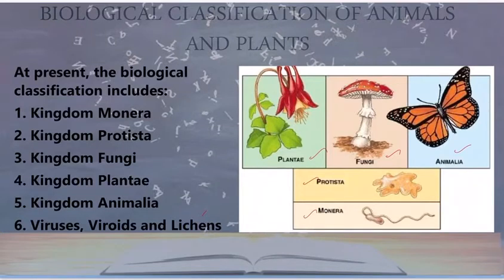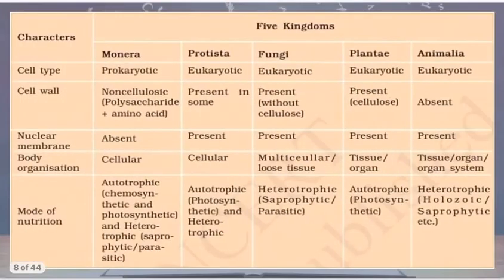Lichens is the combination one, symbiotic ones. Algae plus fungi is lichen. So people sometimes consider viruses, viroids and lichens as another group, so it is called six kingdom classification. But we are not convinced to put these under one kingdom. Viruses, viroids, and lichens are studied separately. So the most acceptable form as of today is the five kingdom classification.